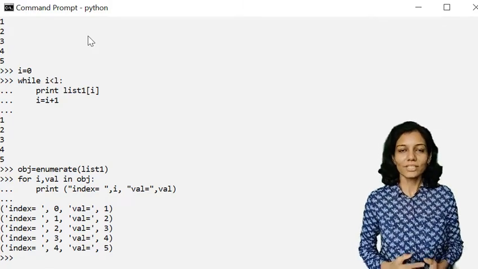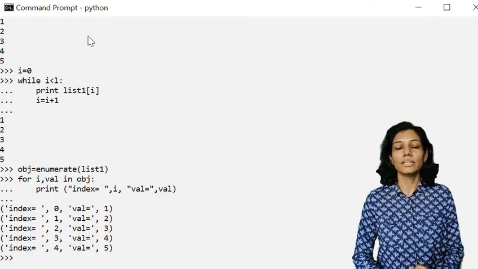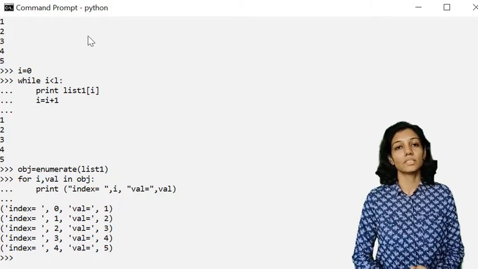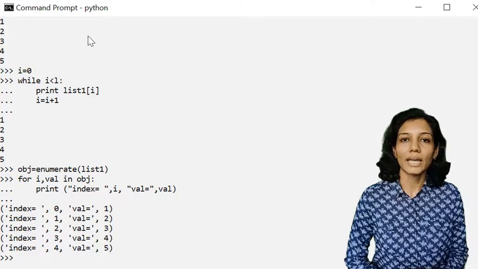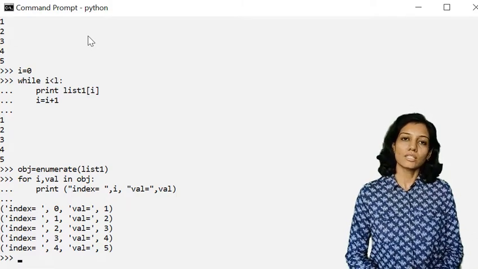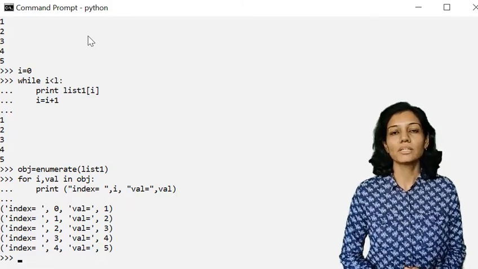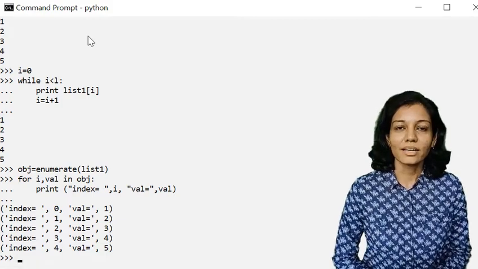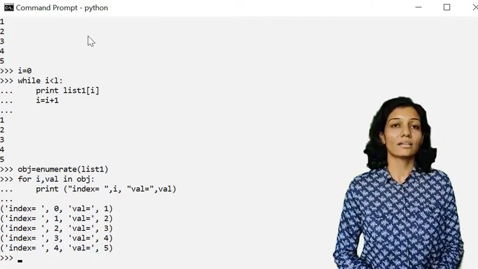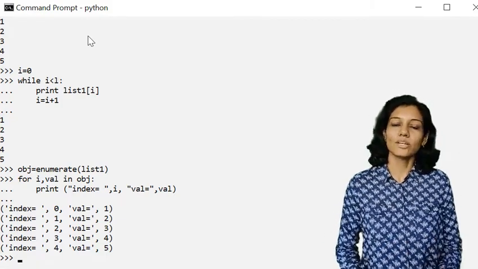So that's it for this session. We have seen the list data structure of Python. We have seen what is the difference between array and list. We have also explored different functions and operators that are supported by list. Lastly, we have seen there are multiple ways to iterate over the list.